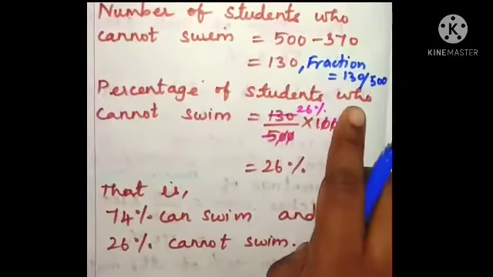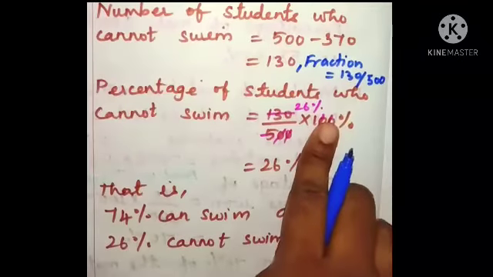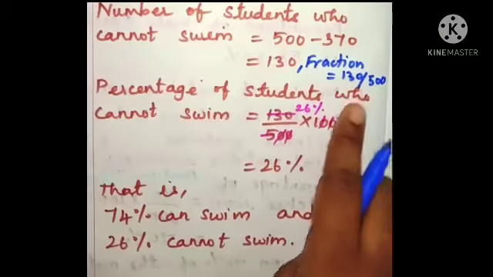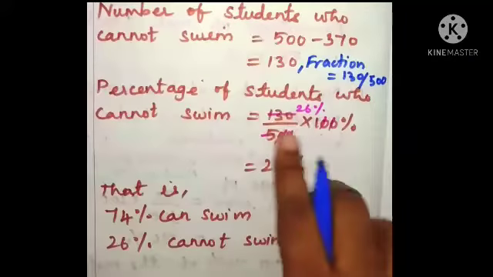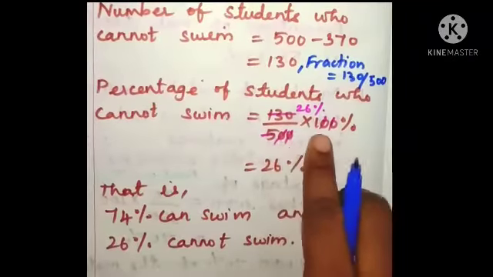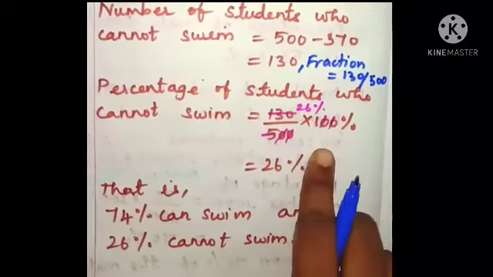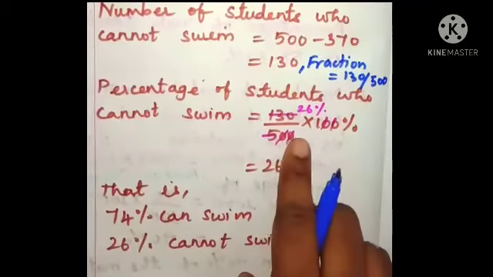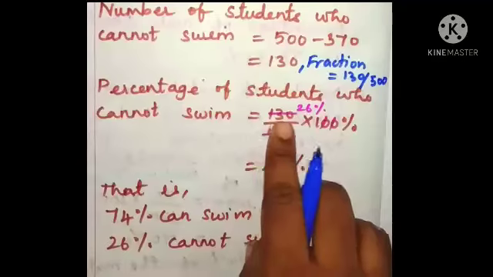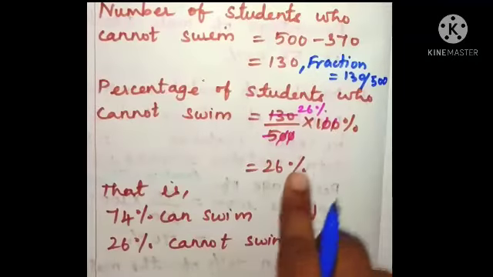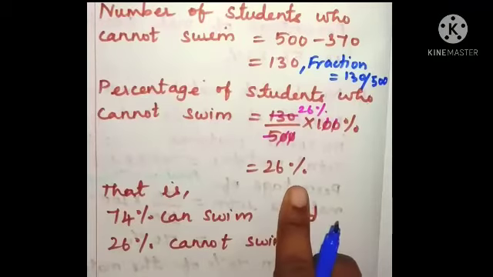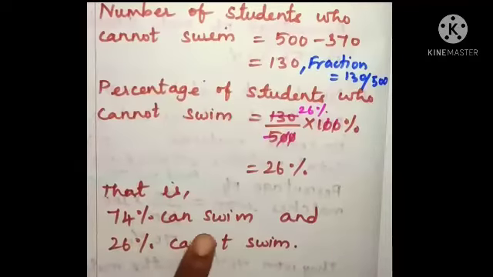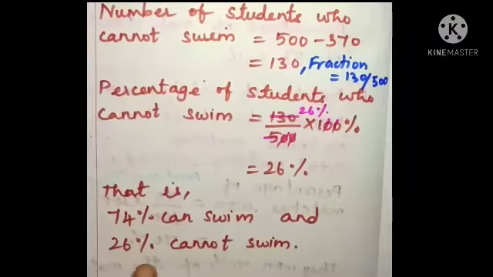Now, to find the percentage, we multiply 100% with the fraction 130 by 500, and cancelling two zeros in the numerator and the denominator, and cancelling 5 and 130, we get 26 in the numerator, which is the percentage of students who cannot swim. That is 74% can swim and 26% cannot swim.